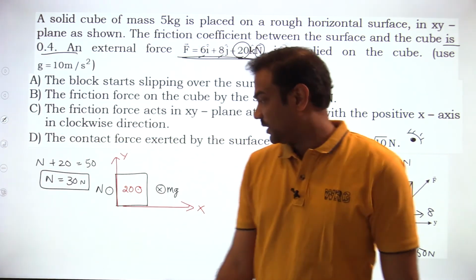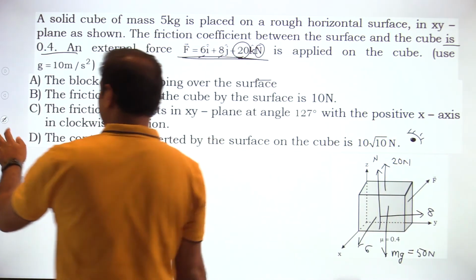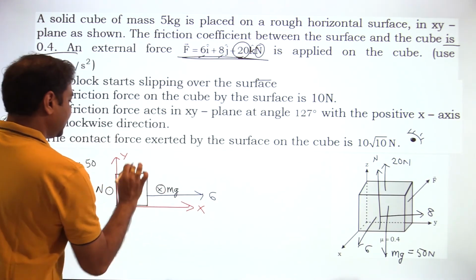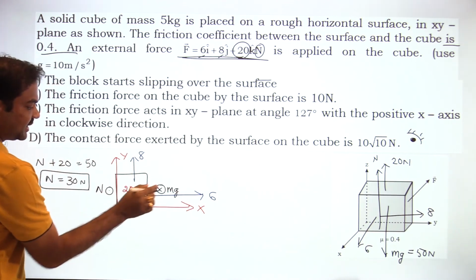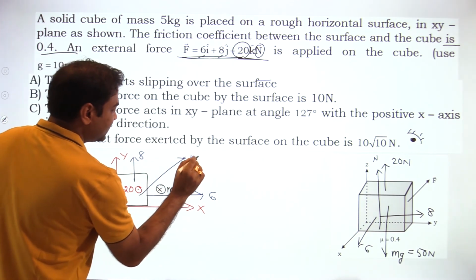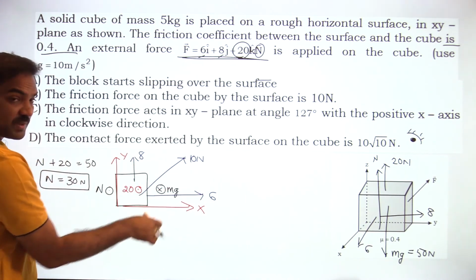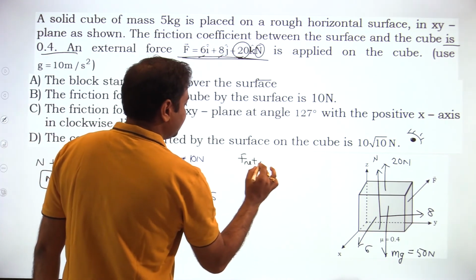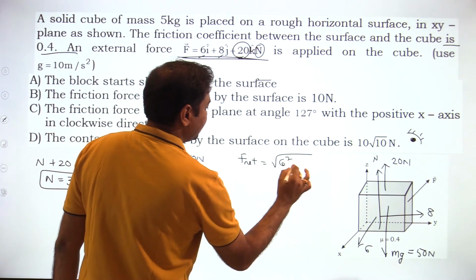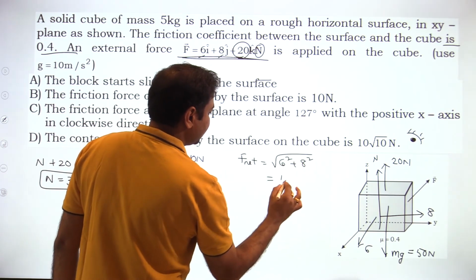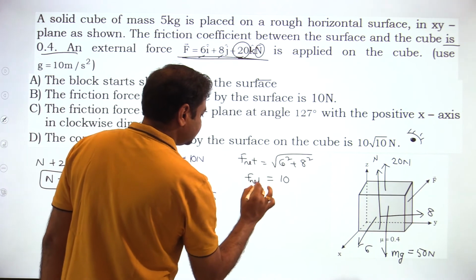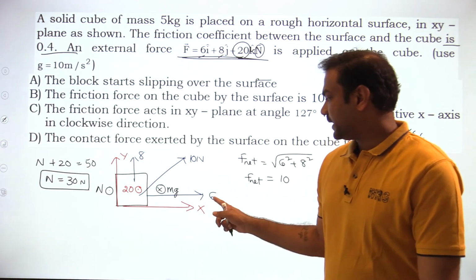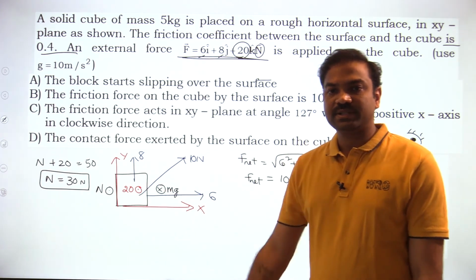And what are the forces acting along the x-axis and y-axis? Along the x-axis, what is the force acting? 6. Along the y, how much? 8. Then what is the resultant force? 8 and 6 are perpendicular. Net force is equal to root of 6 square plus 8 square. So net force is 10, because 8 and 6 components are perpendicular to each other.